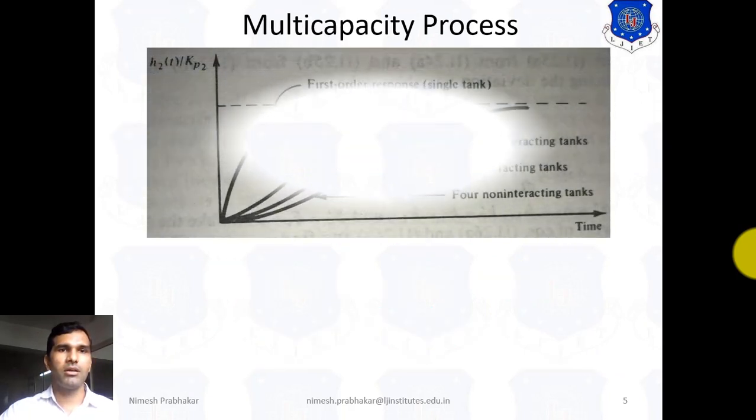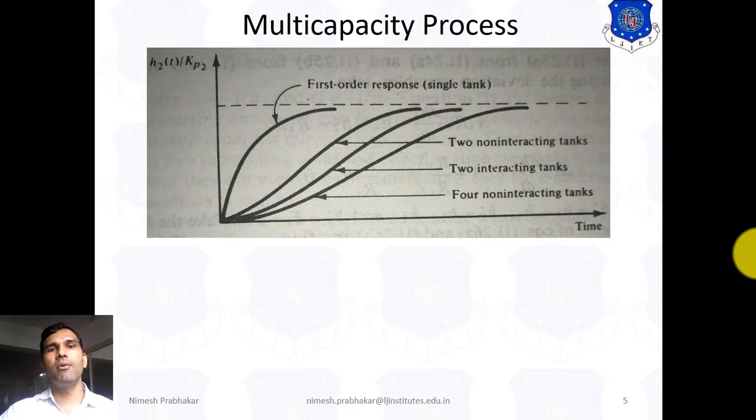So now here we compare the behavior of non-interacting and interacting systems. To compare, we have taken the example of the liquid tank system. Here we consider the simple behavior of a first order system. Here this is the two non-interacting tank behavior.